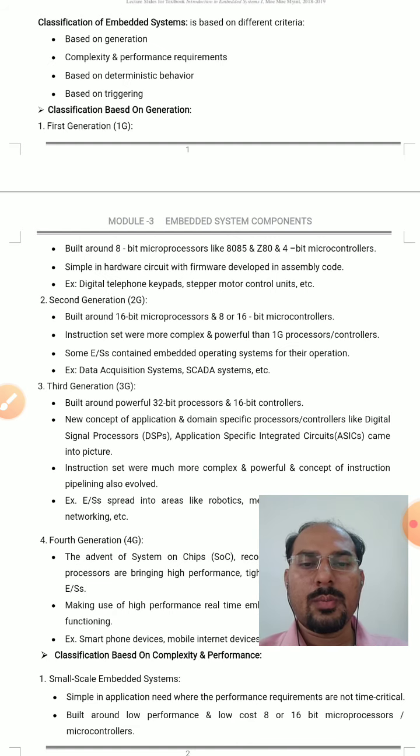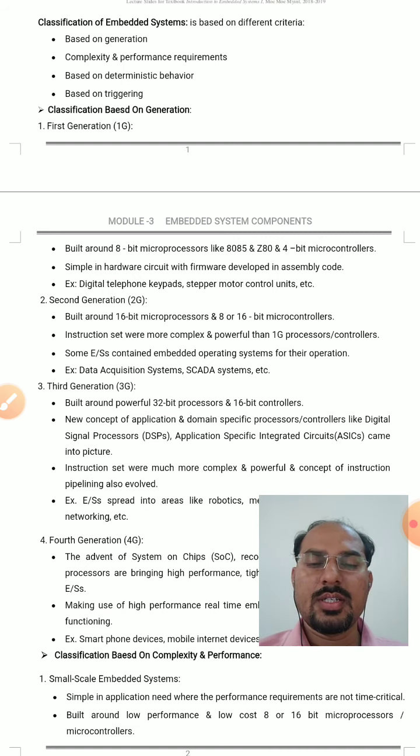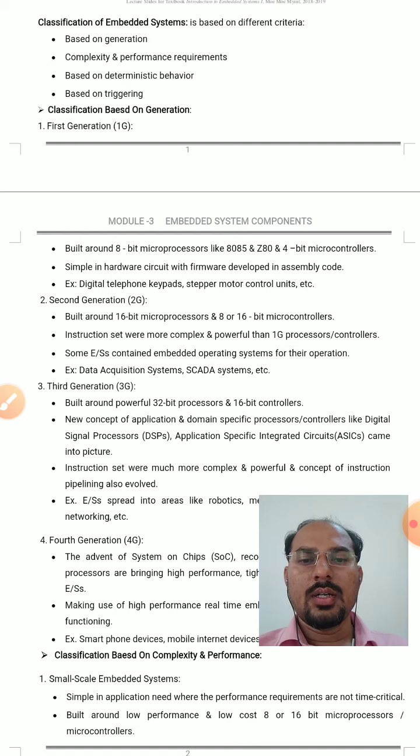Whether the microprocessor or the microcontroller used in the embedded system is simple in nature or complex in nature, whether it is used for a simple application or a complex application, whether the instruction set of those microprocessors or microcontrollers is simple or complex. Let us discuss this in detail.